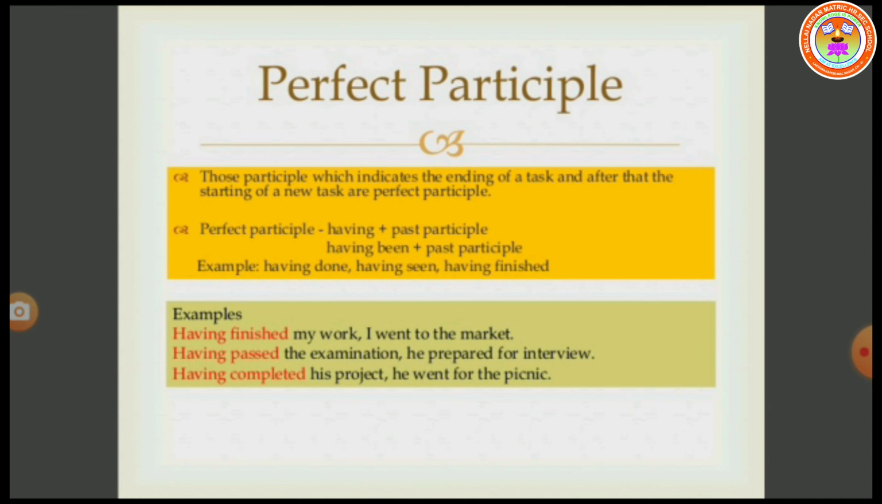Examples: Having finished my work, I went to the market. So here the one is the completion of a task and then the starting of a new task. Having passed the examination, he prepared for interview. Having completed his project, he went for the picnic. So the words having finished, having passed, having completed are called perfect participle.